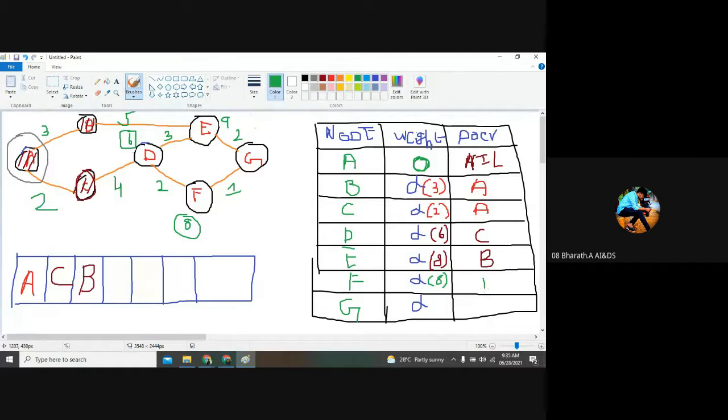D. So in this case, I want to insert this D over here, and this D has been completed. Am I right? Yes, sir.